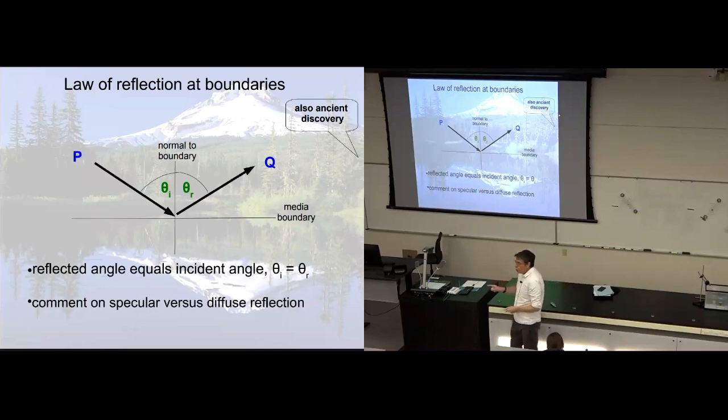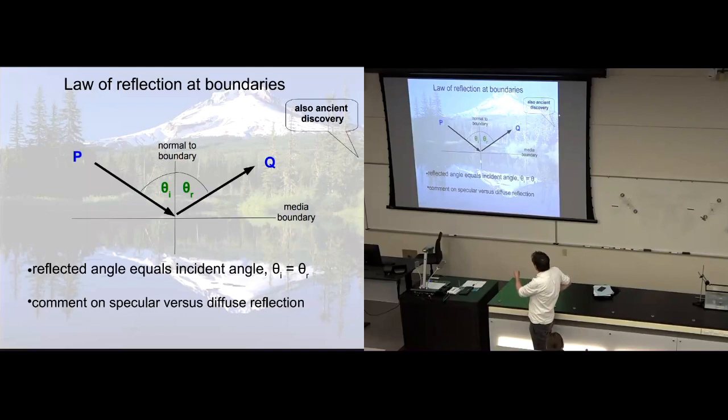And the law of reflection says that the incident angle of the light ray, which we call theta subscript I for incident, is simply equal to the reflected angle, which we call theta subscript R for reflection. And so I pictured that here.